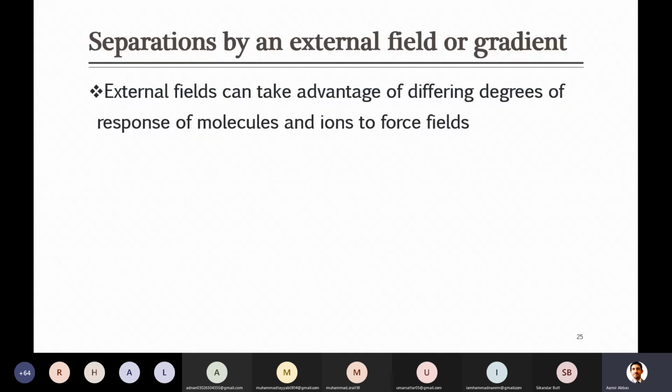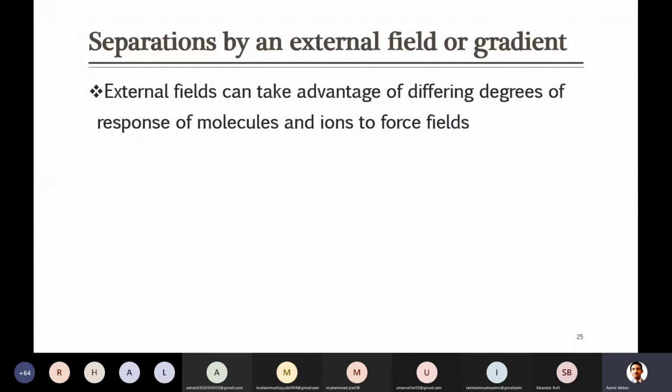When you have to apply the external field, as we discussed earlier when we started this separation in the last lecture, you actually work on some property of those components which you want to separate.